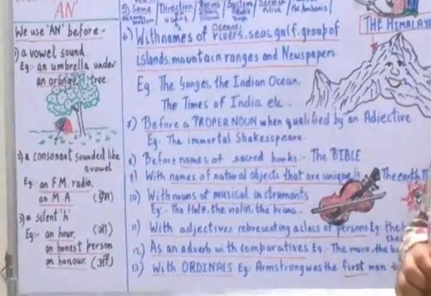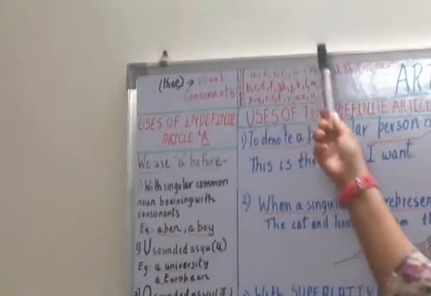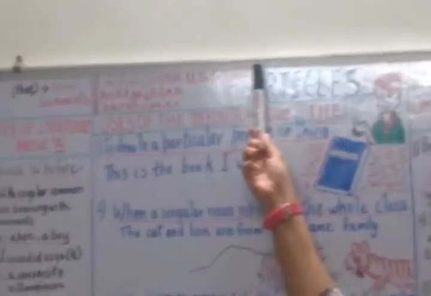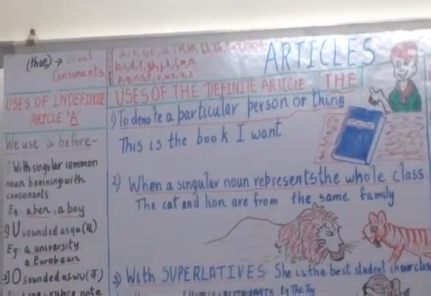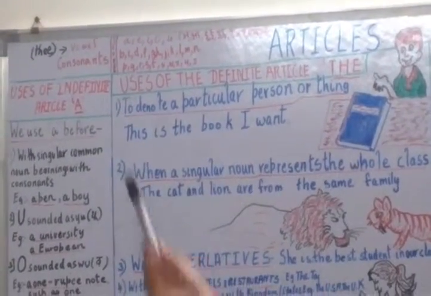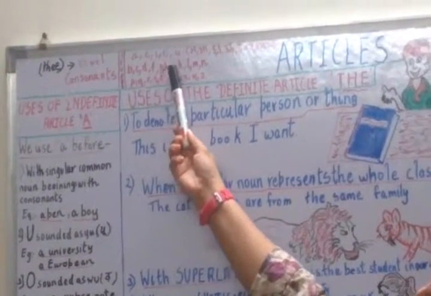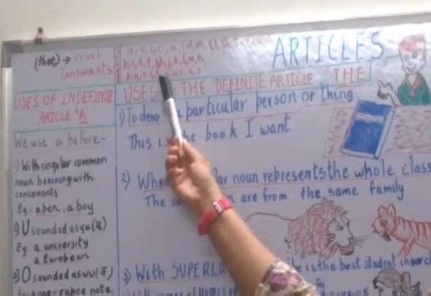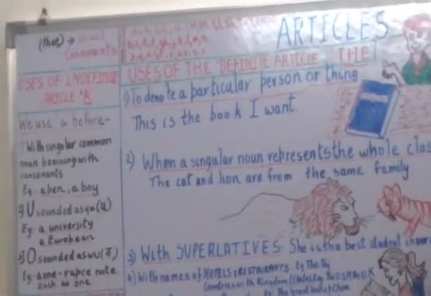We do not have to write it like this, it is only pronunciation, "thee" before the vowel sounds of a, e, i, o, u. Now we see the consonant sounds. There are 21 consonant sounds. I have written them over here. It is B, C, D, F, G, H, J, K, L, M, N, P, Q, R, S, T, V, W, X, Y, Z. These are all 21 consonant letters.